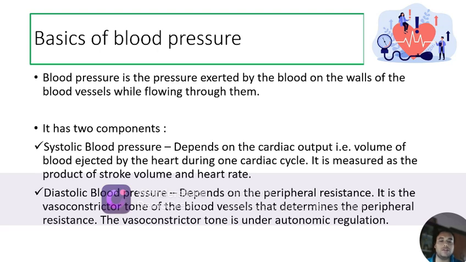Diastolic blood pressure depends mainly on the peripheral resistance. It is the vasoconstrictor tone of the blood vessels that determines the peripheral resistance, and this vasoconstrictor tone is under the autonomic regulation of the sympathetic and the parasympathetic nervous systems.